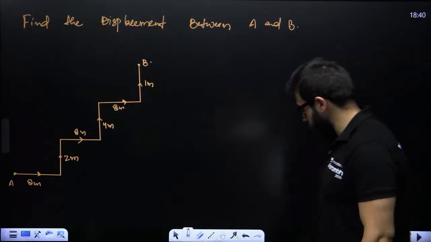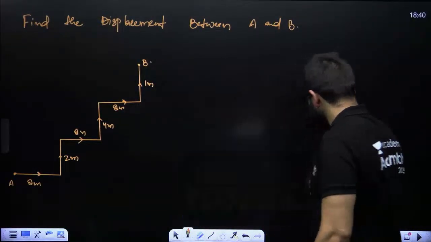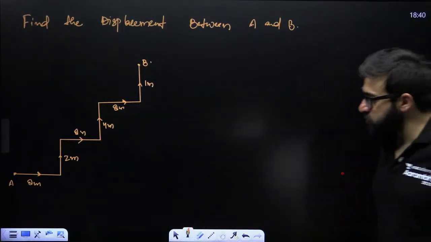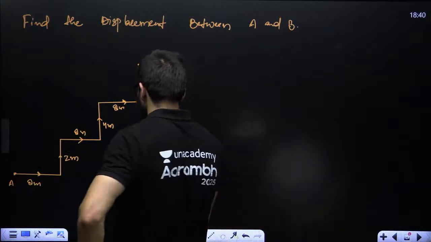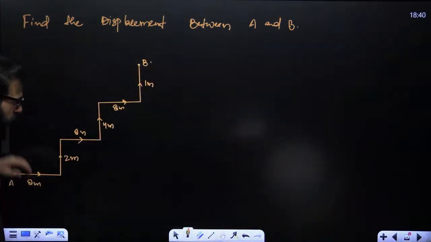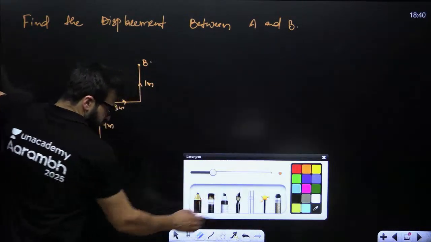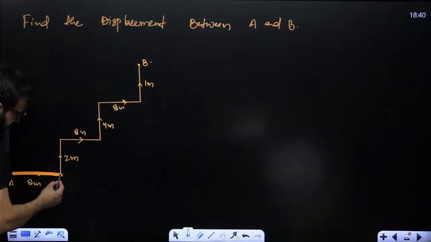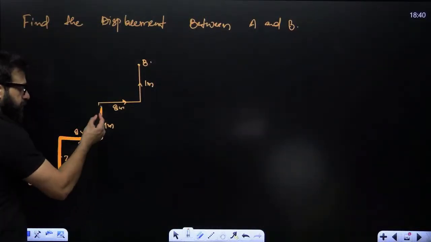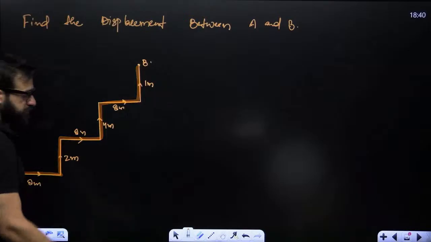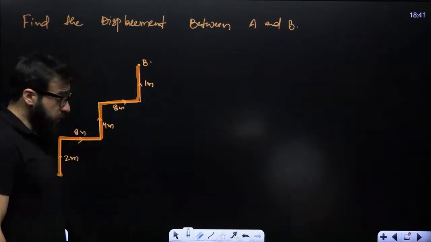Let's suppose you have this question: find the displacement between A and B. Sir, what is the distance? First, you tell me the distance. Distance is going to be 8 plus 2 plus 8 plus 4 plus 8 plus 1. This is the distance. Sir, what is the displacement?